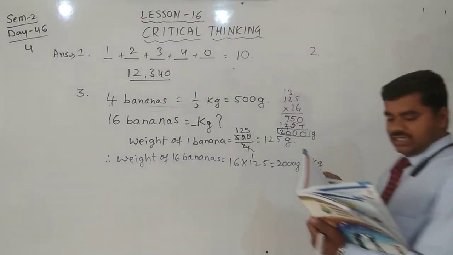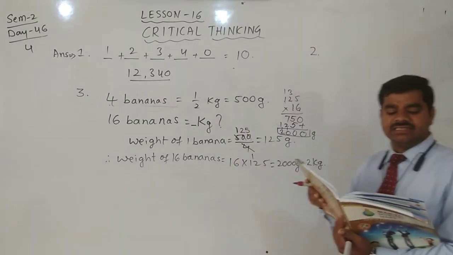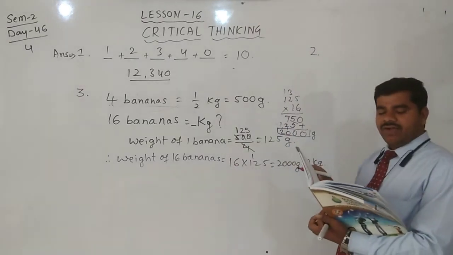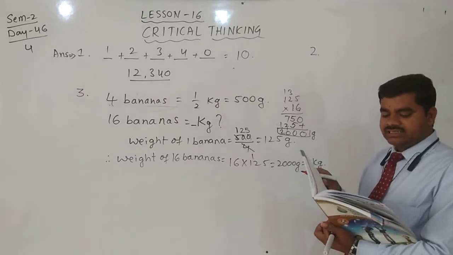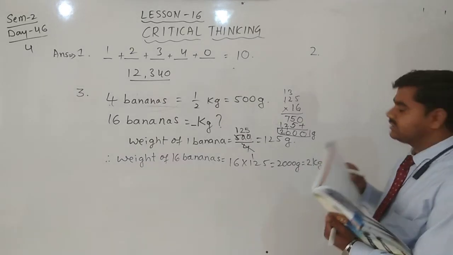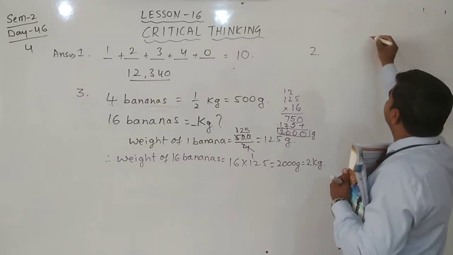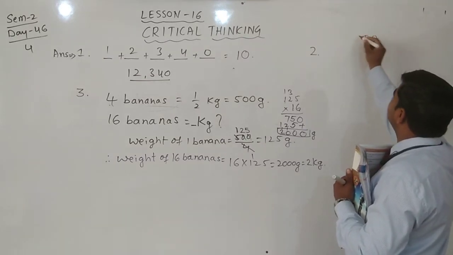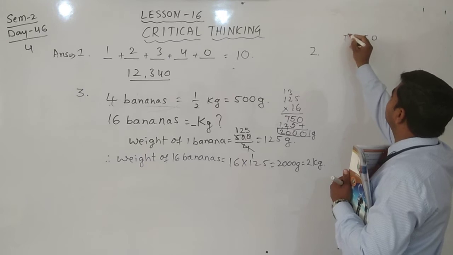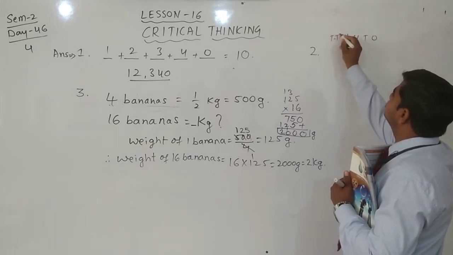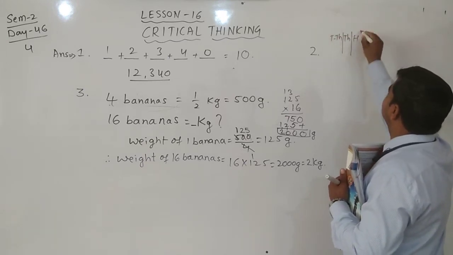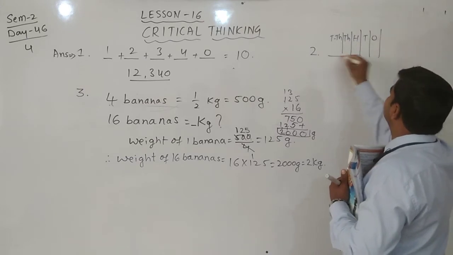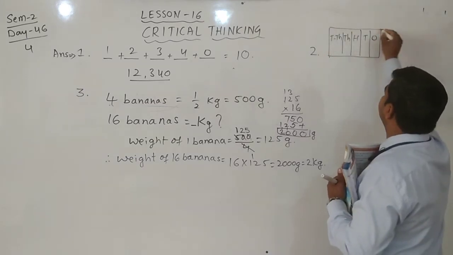Here I am a 5-digit number. The digit in my 100 place is, yes, 5-digit number means we can write ones, tens, hundreds, thousands, 10,000s. These are the 5-digit number places we can write here.